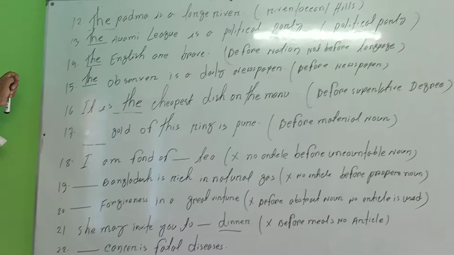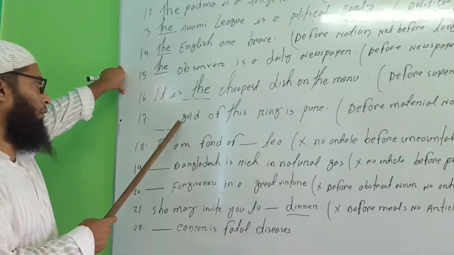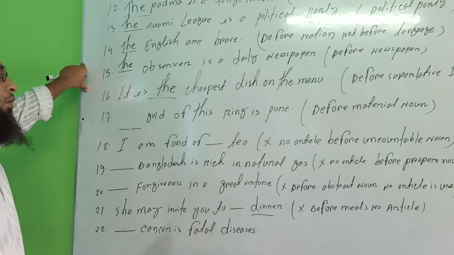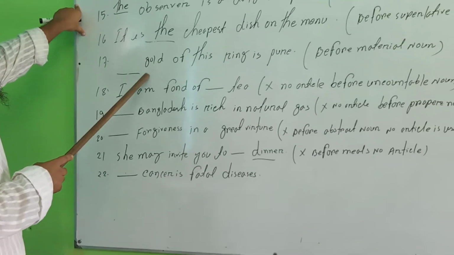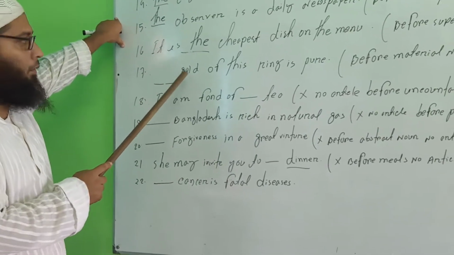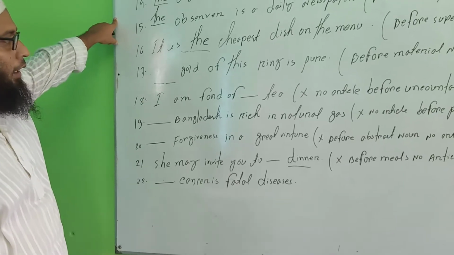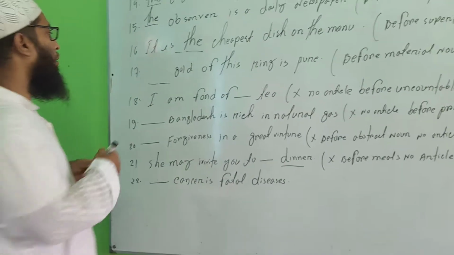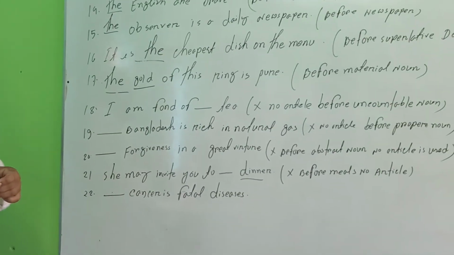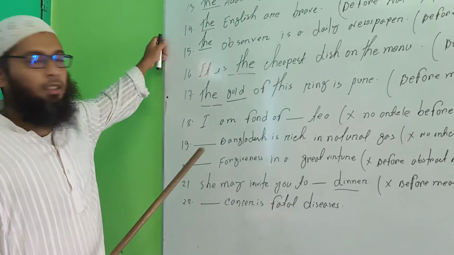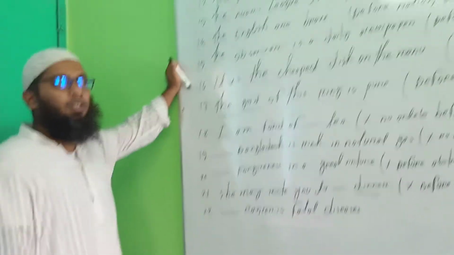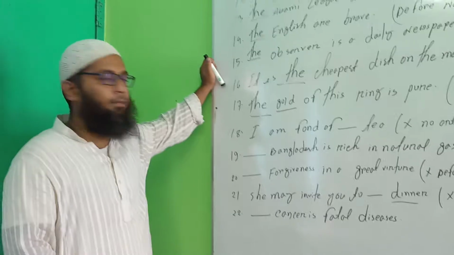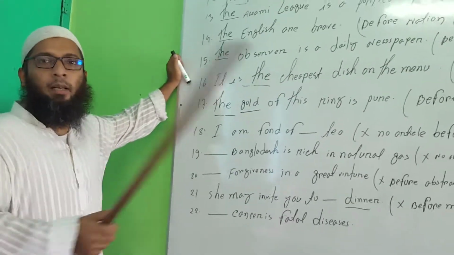Okay. Number 17, please. The gold of this ring is pure. Before a metal, and gold is a metal, we see "the" here. The gold of this ring is pure. Before the metal, we see "the" here. Gold, silver, iron. এই সমস্ত মেটালের আগে আমরা কি বসাবো? দা বসাবো. গোল্ড হচ্ছে এক ধরনের মেটাল. Gold, silver, iron, these are metals. For this reason also we see "the" here. Okay.